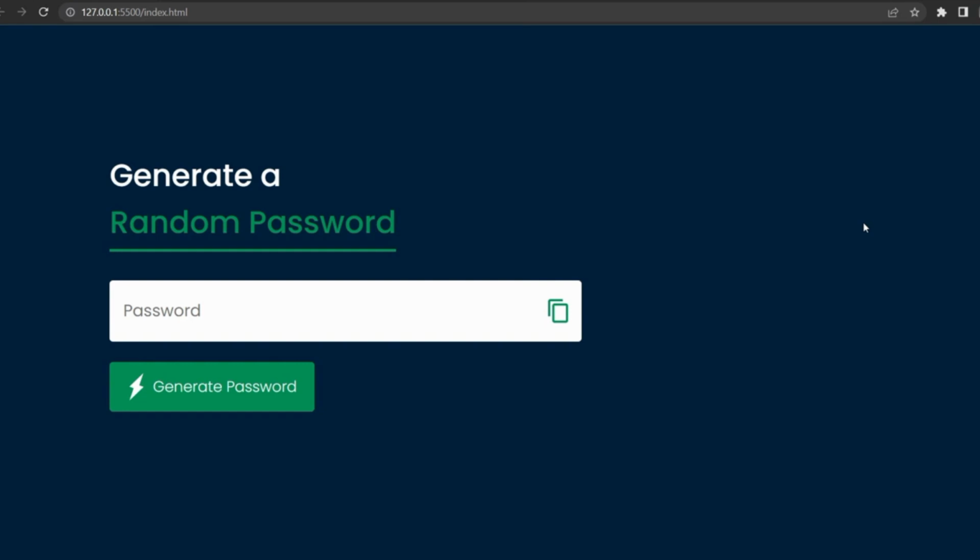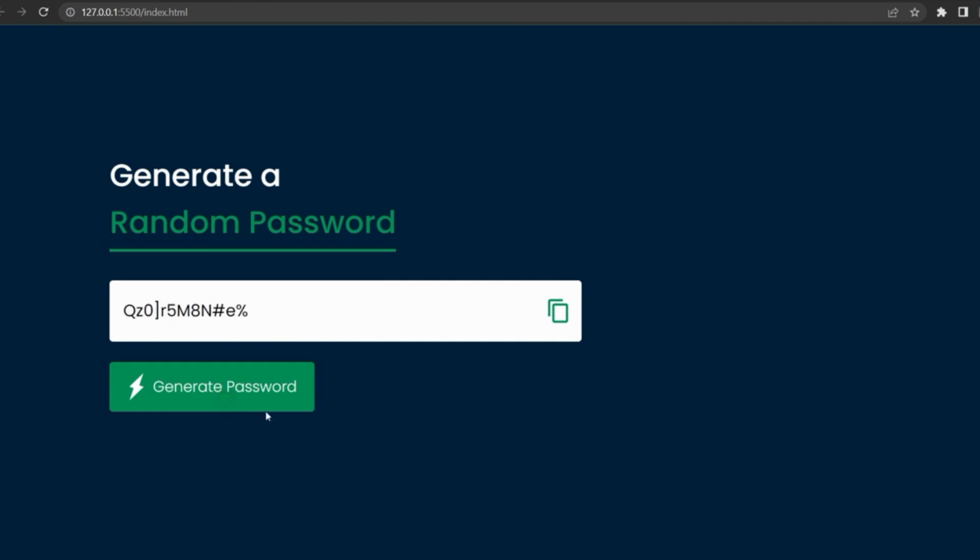Today's video I'll be designing a random password generator. I'll generate a random password using JavaScript. Whenever I click on this generate password button, it brings out a password, and if I continue clicking on that, it will keep generating a new password.